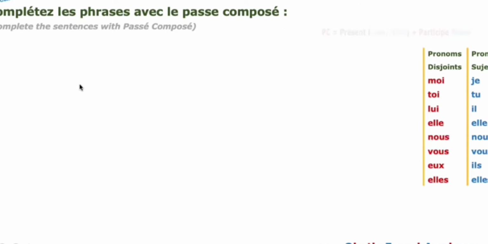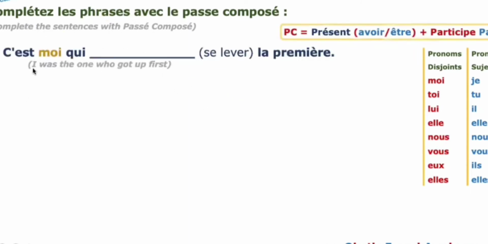Okay, see here, first one. C'est moi qui. Moi is used for je. The subject pronoun is je. And the verb we have to conjugate in passé composé is se lever. C'est moi qui me suis levé(e) la première. It's me, I who got up first.